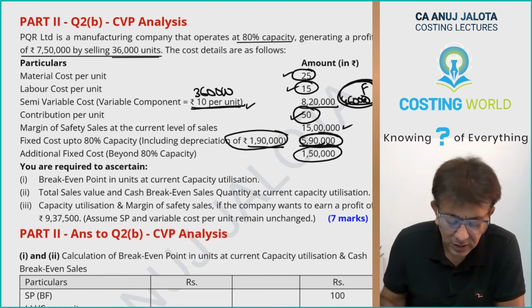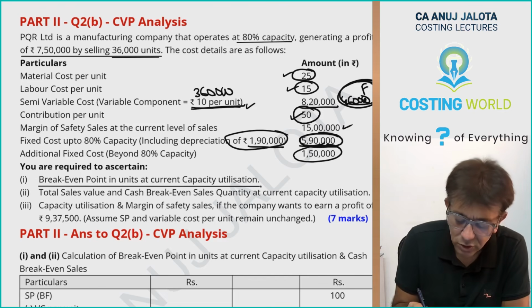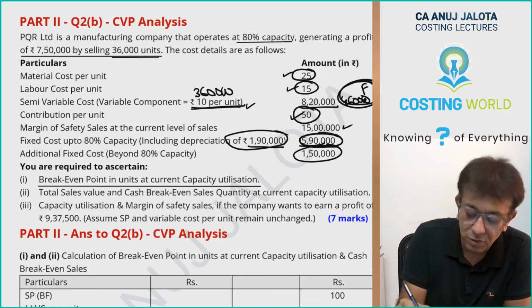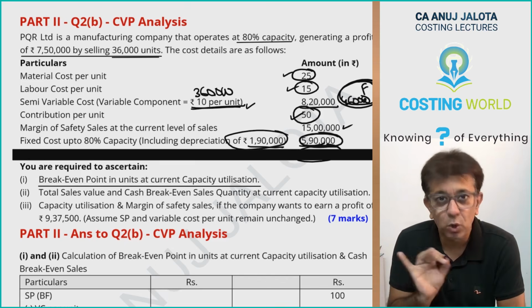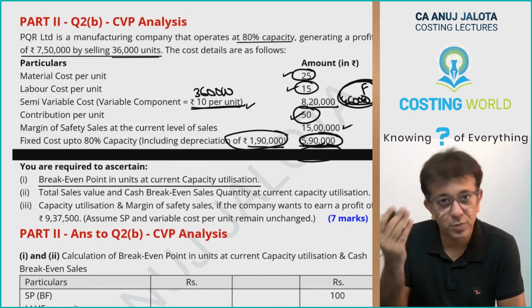Break-even point in units at current capacity utilization. Okay, so let's talk of current. If I talk of current, we are operating currently at 80%. So this part will not be coming only because there's a fixed cost beyond 80%.